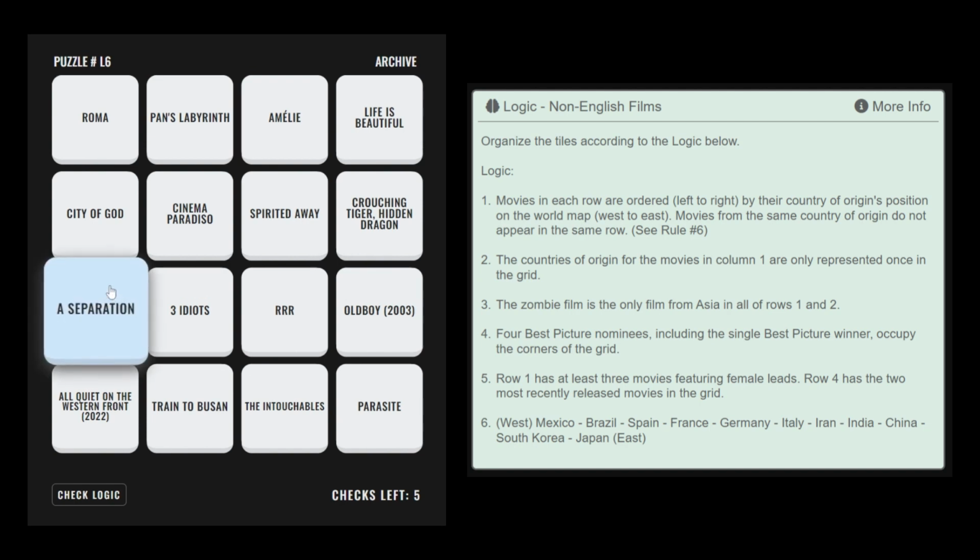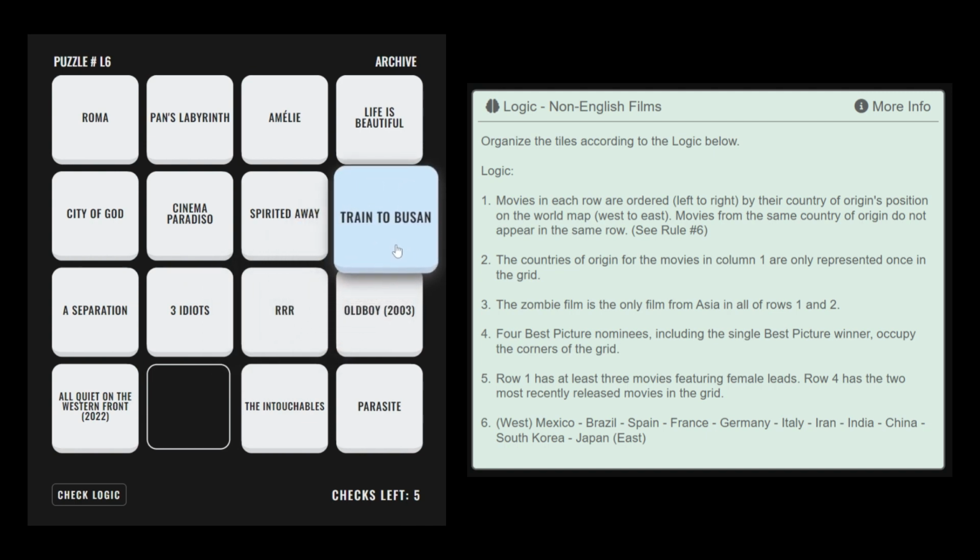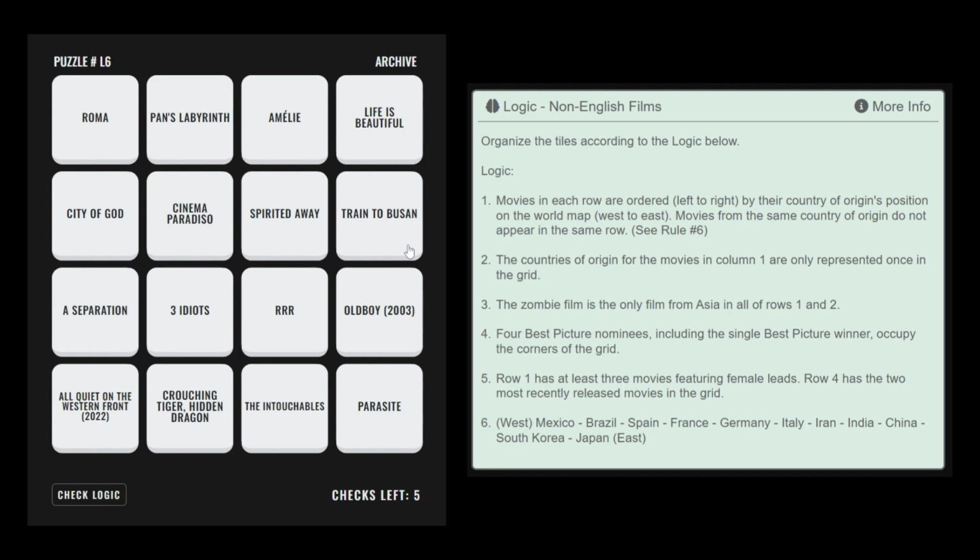Since A Separation is from Asia, it cannot be placed in row 2. Train to Busan is the zombie film from Asia that must be in row 1 or 2. With South Korea being the most eastern country represented in the first 2 rows, Train to Busan must be in column 4, meaning Train to Busan must be placed here in row 2 and column 4.